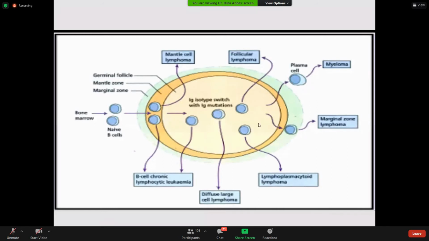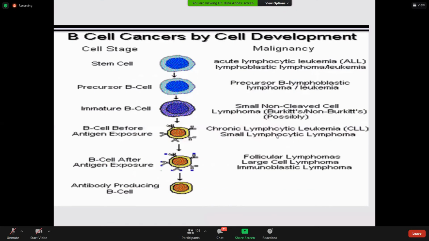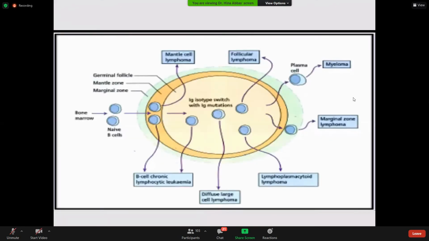Now the cell will enter into the marginal zone, and this is the marginal zone lymphoma, or the antibody-producing cell will be leaving the bone marrow. This is the plasma cell myeloma. So if the cells acquire neoplastic potential at this stage, this is the marginal zone phenotype. Generally we call it marginal zone phenotype, which is CD5 negative and CD10 negative.